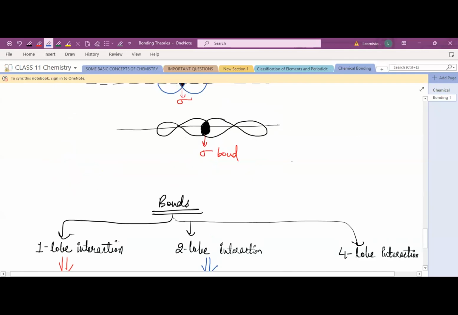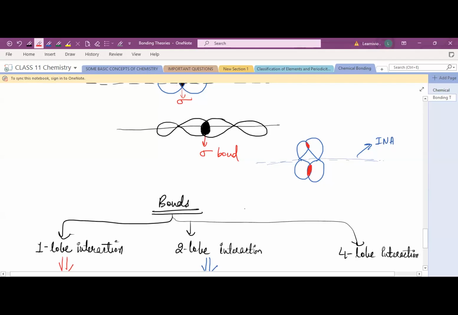X orientation, and now if I draw the py orbital, so this is py, and again this was the py, right? Two orbitals. Now the imaginary line is this. This is the internuclear axis, right? And the overlapping is between this. Here there is overlap and here there is overlap.